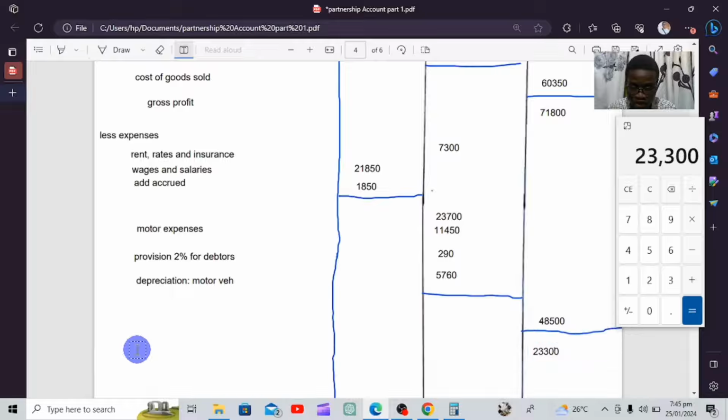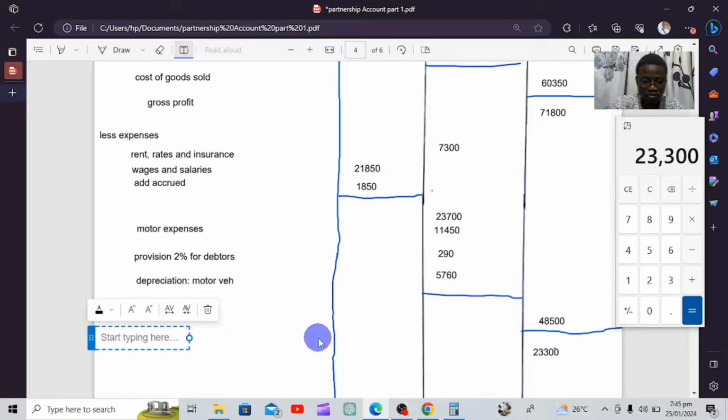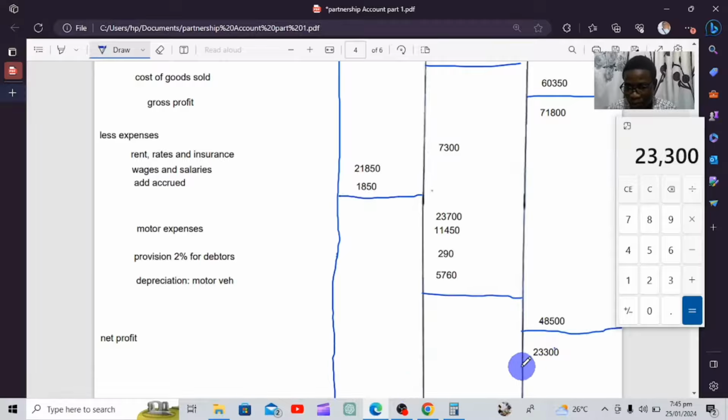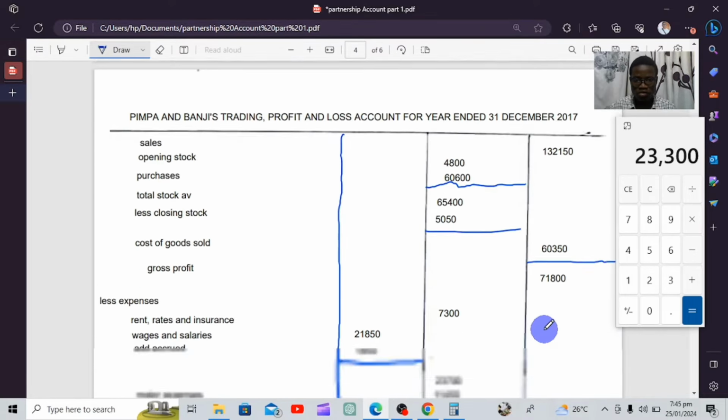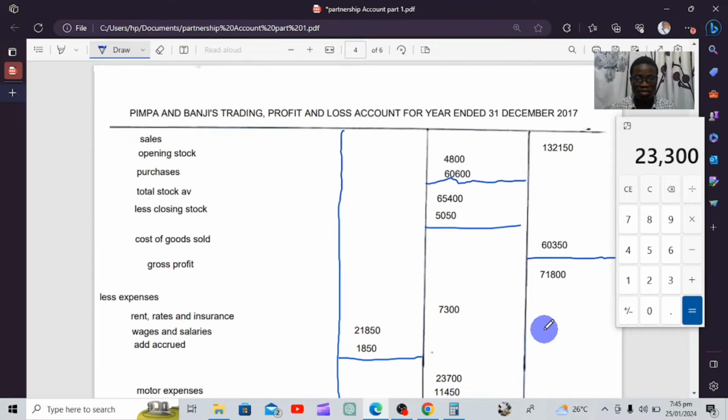So we're going to indicate here that the figure we've calculated is actually net profit. This is the net profit of this business, the net profit for Pimpa and Banji. So this is how you find the trading profit and loss of a partnership account.